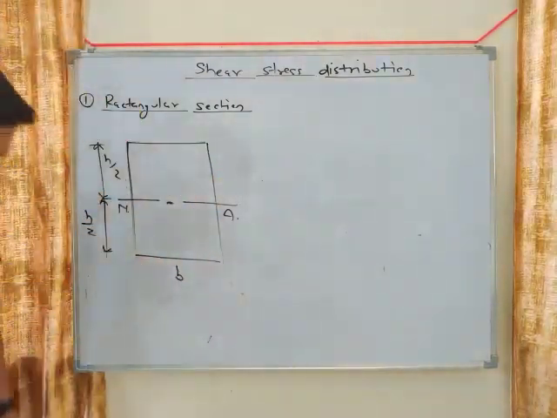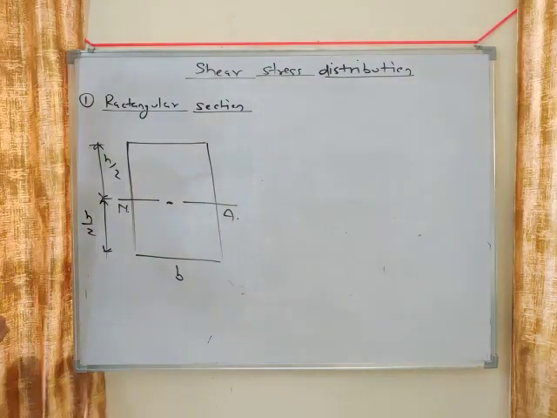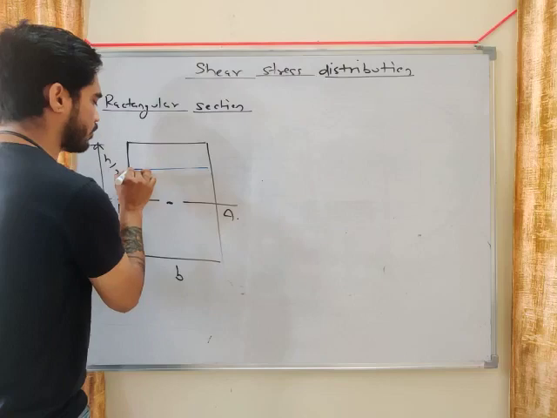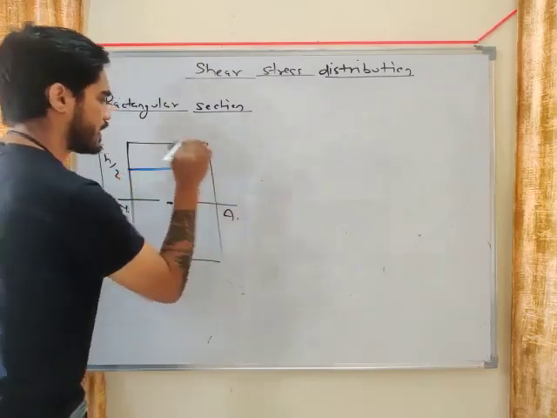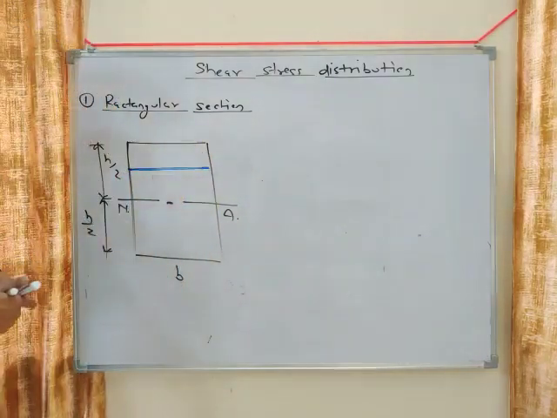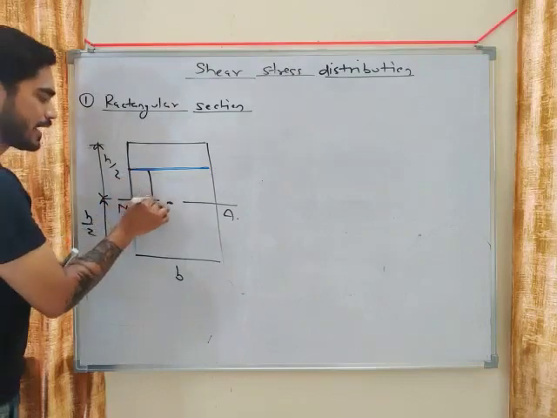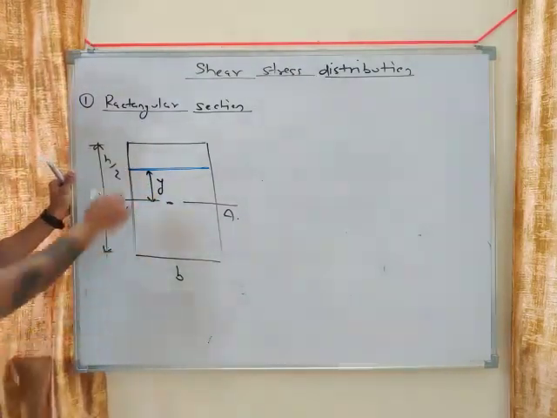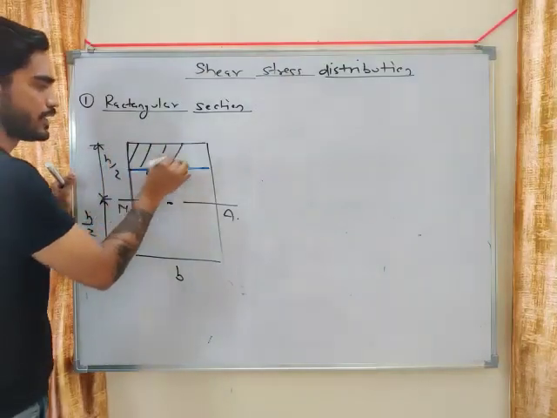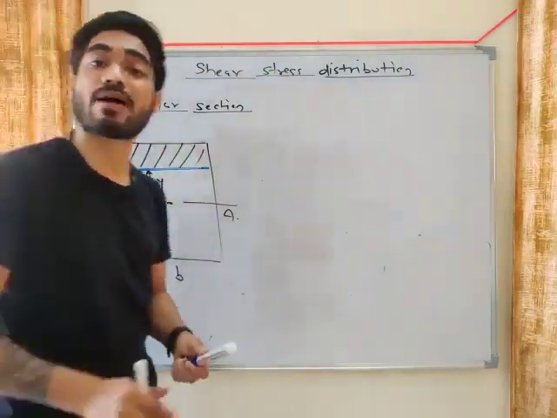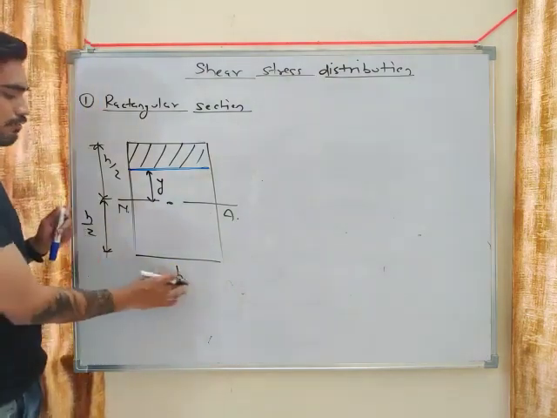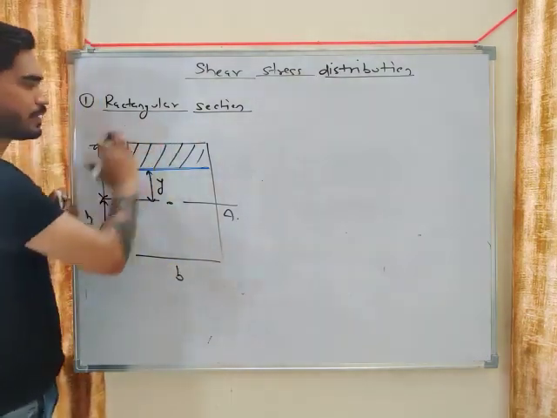Let's say you are calculating the stress at this layer. This layer is at a distance y from the neutral axis. Now, in order to calculate tau, what do you need? You need A Y bar, right? So what will be the area, my friend? The width will be B.